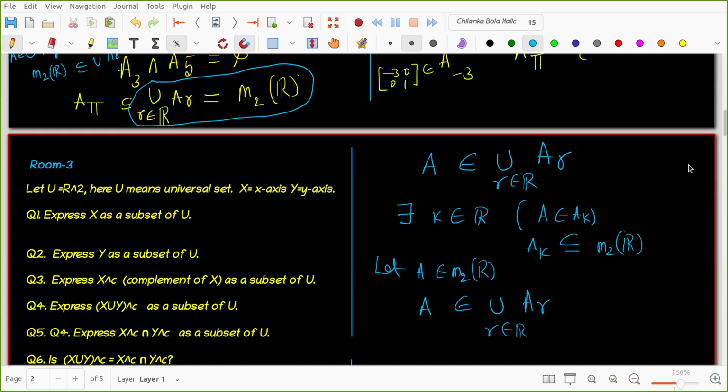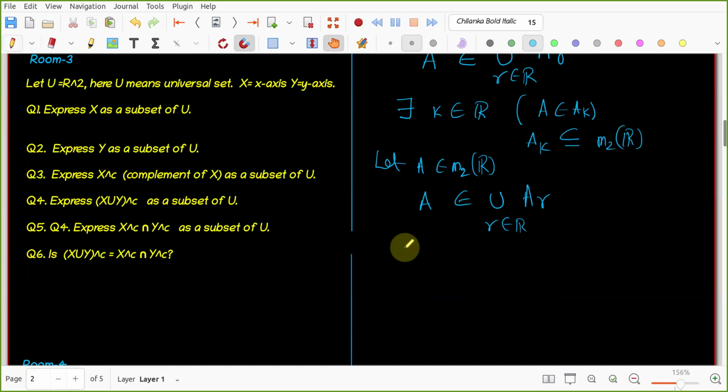Yes, sir. A is a 2 cross 2 matrix, so it has a determinant, which is a real number. So then I can say that it belongs to the union. So you are correct. You are going right.